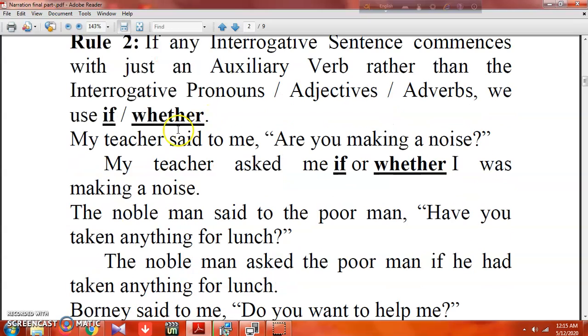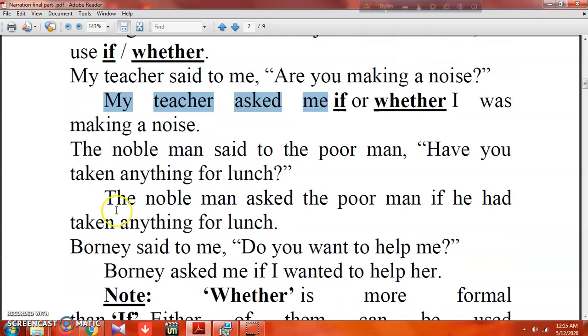Here we see an example. My teacher said to me, are you making a noise? It's also an interrogative sentence, so we can change it. My teacher asked me if I was making a noise. That's very simple. Another example: the nobleman said to the poor man, have you taken anything for lunch? Here also we don't find any interrogative pronoun, just helping verbs.